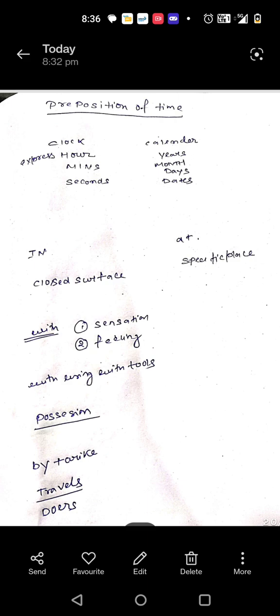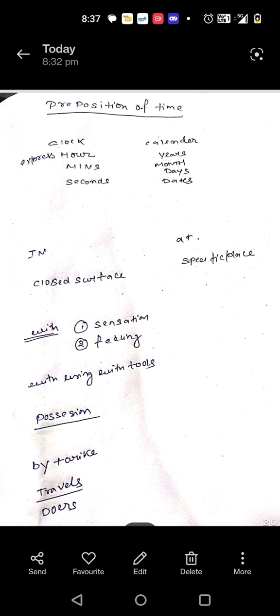Now in calendar there are four things: years, months, days and events. For years we use in. Whenever there is a year, we use in. In 1947 India got independence. In 1945 the Second World War ended. When a specific year is there, it will be in 1947.